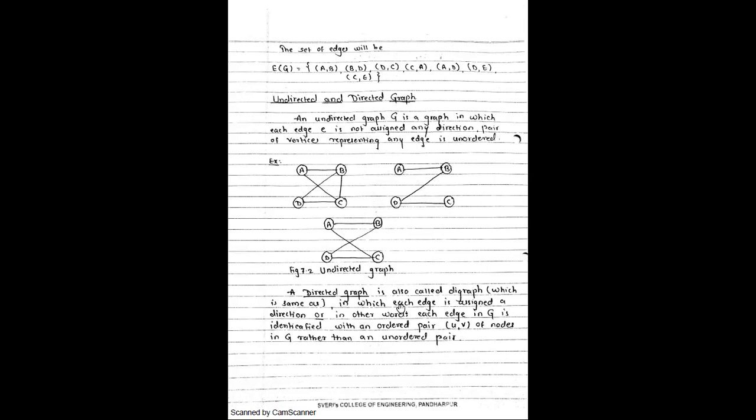Now a directed graph is also called a digraph, in which each edge is assigned a direction. When you are calling it a directed graph, if direction is assigned to the edge, then this graph is called a directed graph. In other words, each edge in a graph is identified with an ordered pair U comma V of nodes in the graph G rather than undirected pairs.